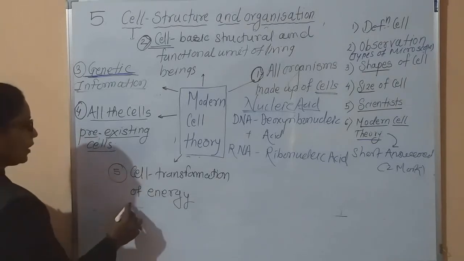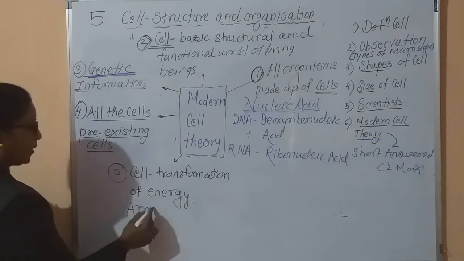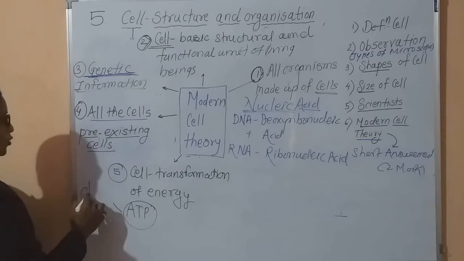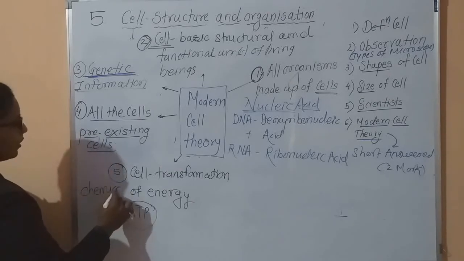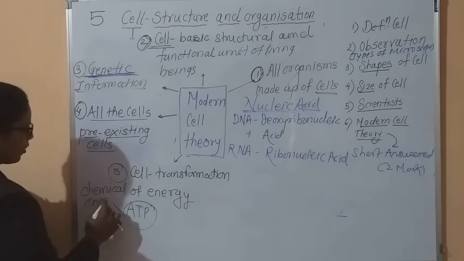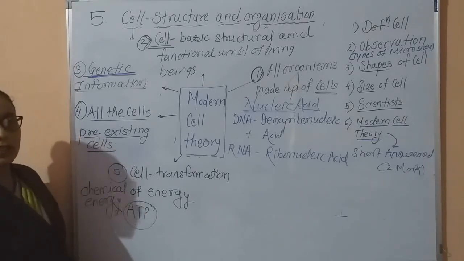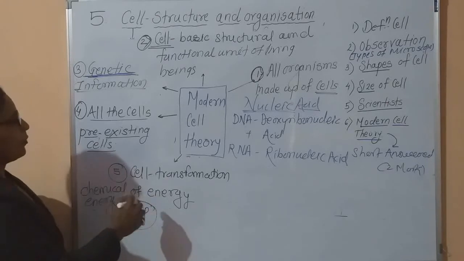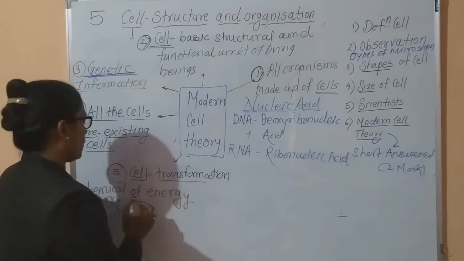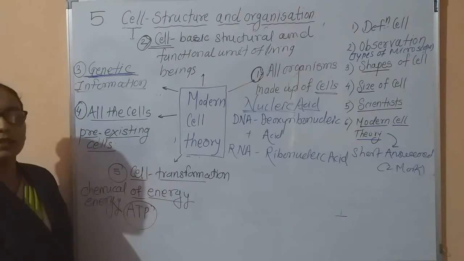For example, you are very well aware of the ATP molecule. ATP is called the chemical energy of the cell. This is studied in detail under the chapter respiration. Here just remember that cells are capable of the transformation of energy.